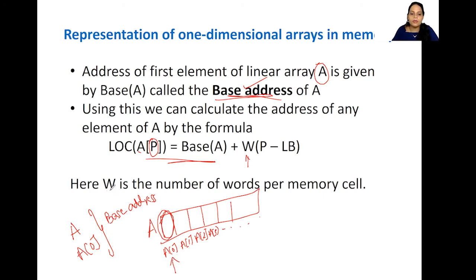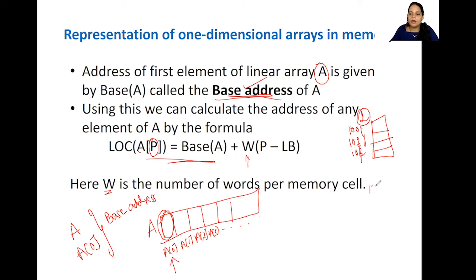Now W is the number of words per memory cell. That is, suppose in your memory the addresses are stored something like this: 100, 102, 104. So here the number of words is 2, isn't it? We have a difference of 2 between the memory addresses. So here the number of words per memory cell is 2.